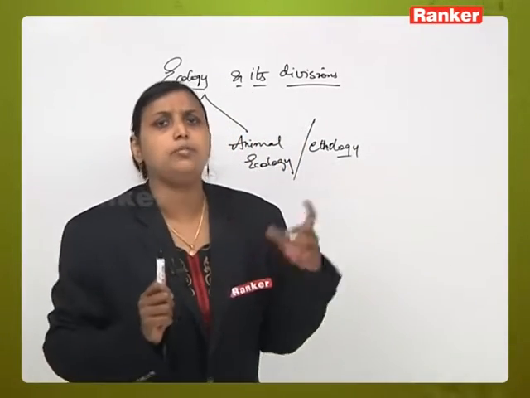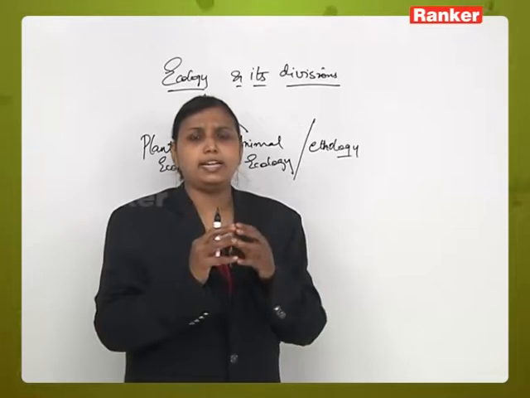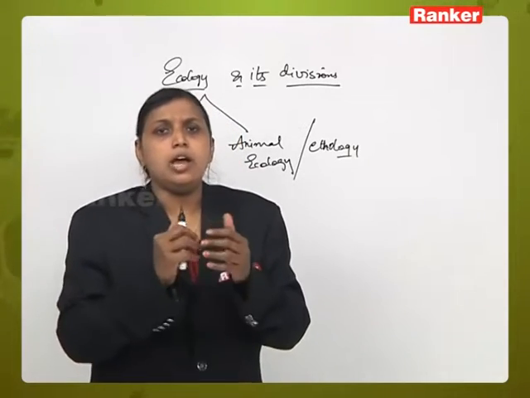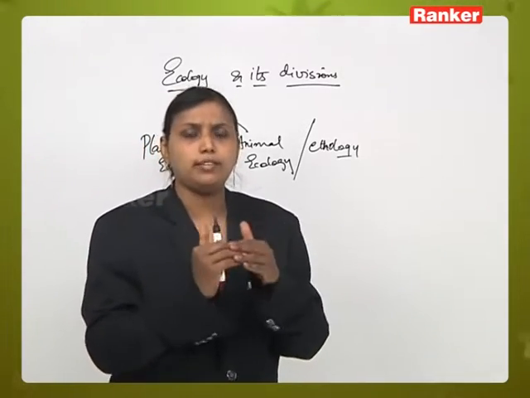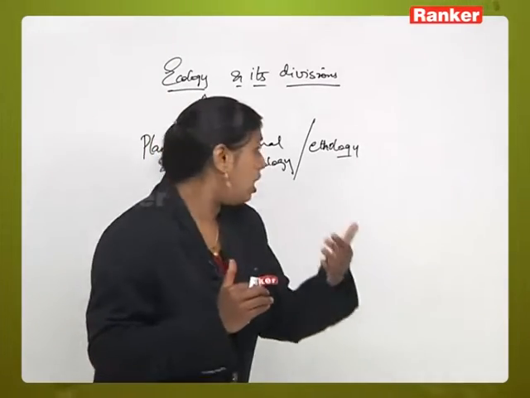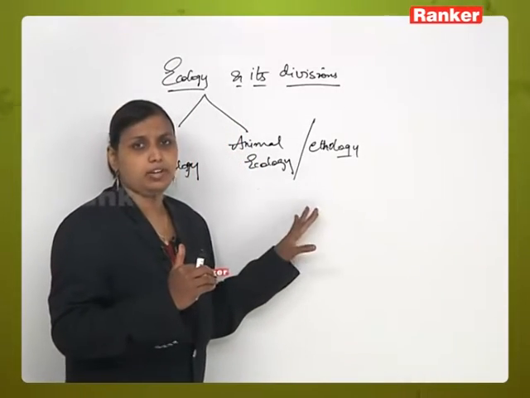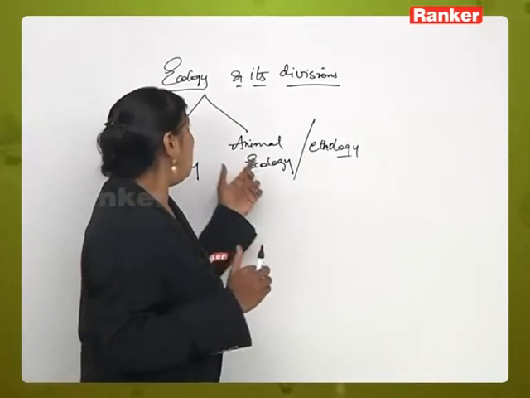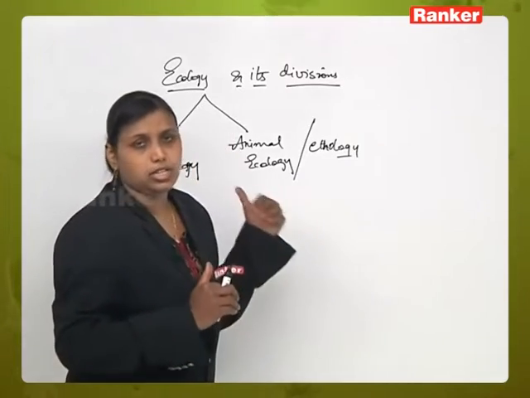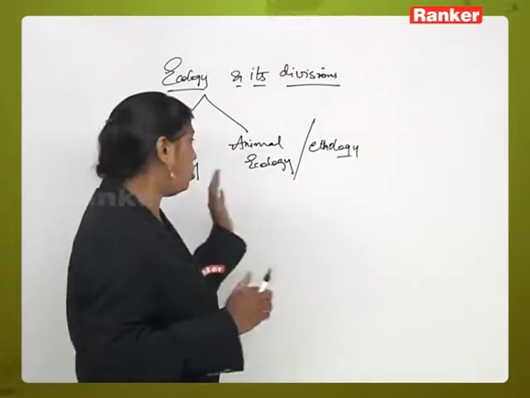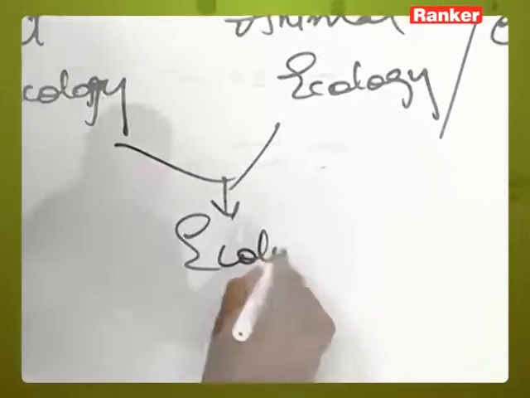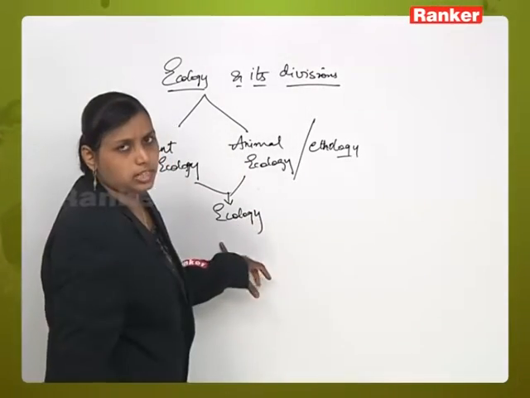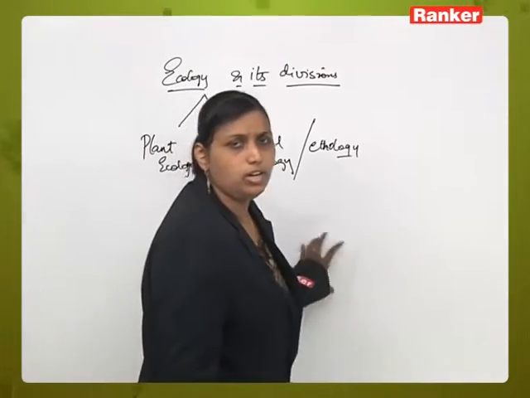animal ecology and plant ecology, because both animals and plants are components of nature. They are directly or indirectly associated with each other, and both have a more or less similar relationship with the environmental factors. So now, instead of studying plant ecology or animal ecology separately, both are clubbed together and we study them together in the chapter called ecology. So we are not studying plant or animal ecology separately in detail.